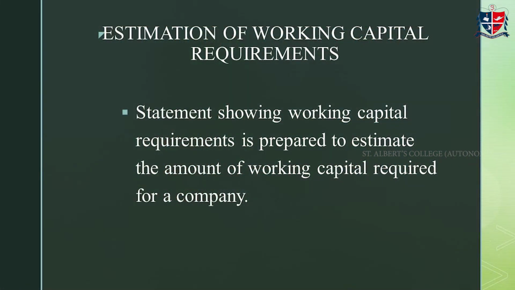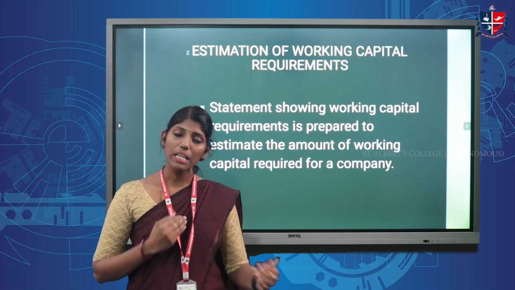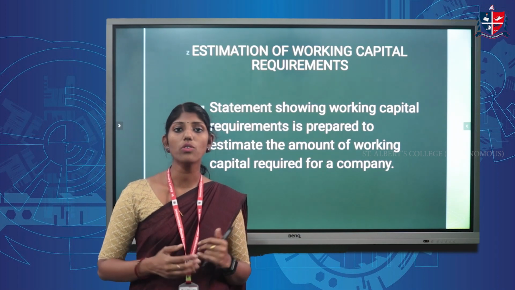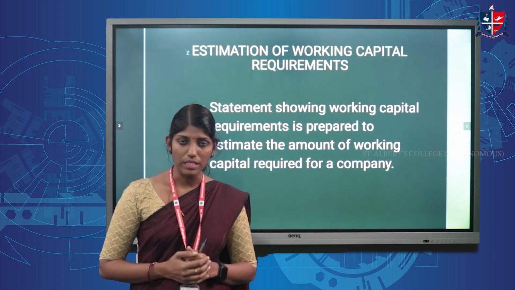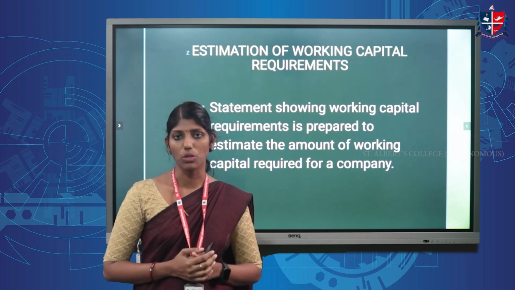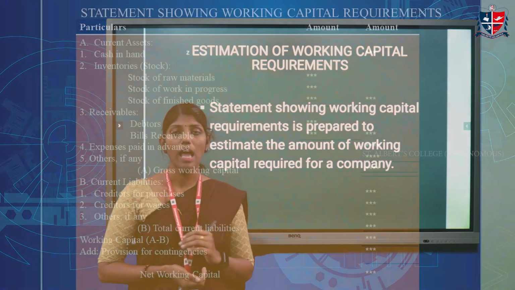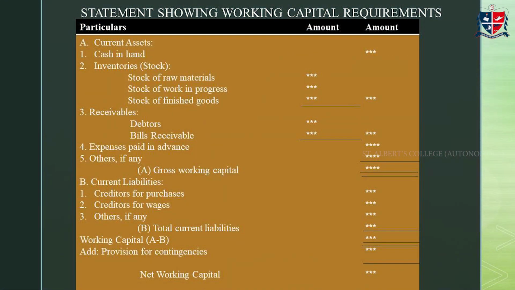The next is estimation of working capital requirements of a business. There are many methods to estimate the amount of working capital required by a business. But basically, we are following the statement of working capital requirements to know the amount of working capital required by a business. And here is the format of the statement of working capital. First, it contains a particulars column and two amount columns. The first amount column is the inner column and the second amount column is the outer column.